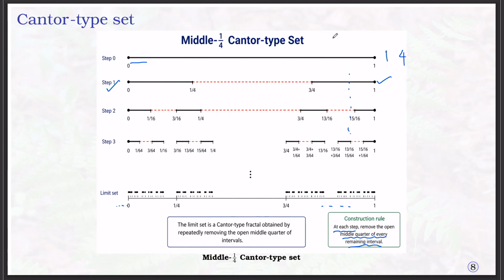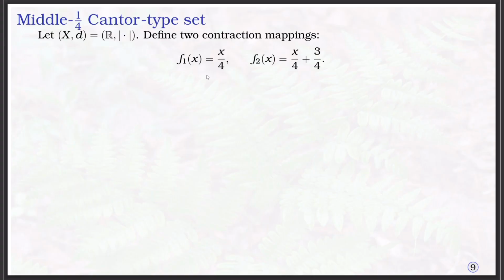Now let us try to construct this 1 by 4 Cantor type set by the iterated function system. In the previous mapping we took f1 of x as x by 3. Here I am changing it: instead of 1 by 3 I am taking 1 by 4, just a small change.